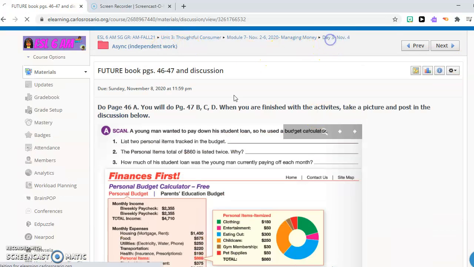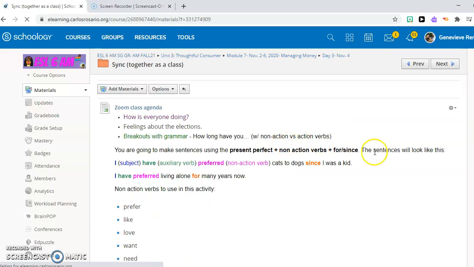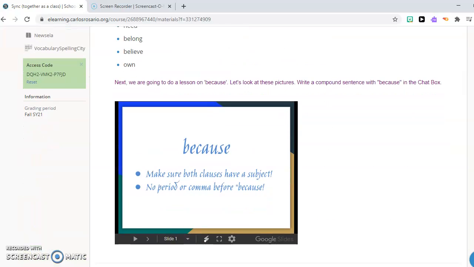That's it for async. Next activity is sync. In sync, as you know, we did not have class yesterday, Tuesday, because of the elections. We will have class today, and we're just going to practice present perfect using for and since, and we will do a short lesson on because.